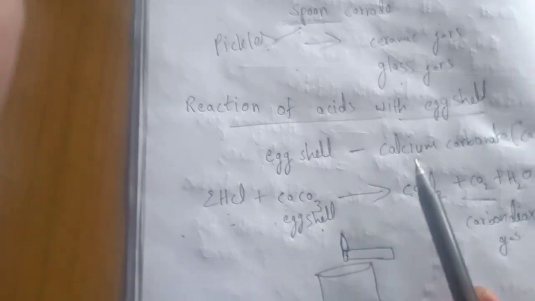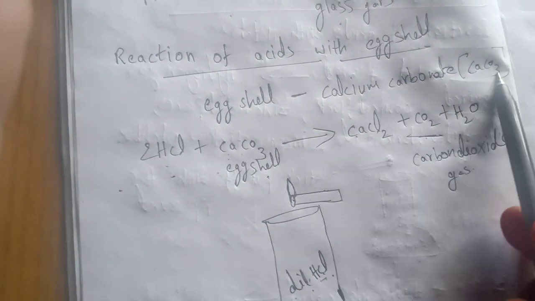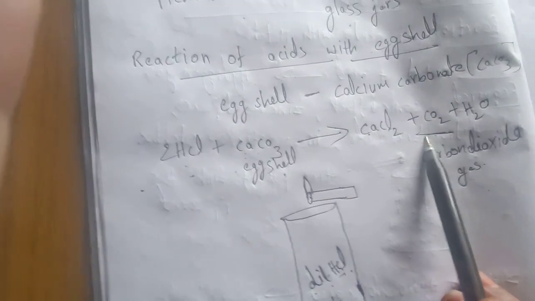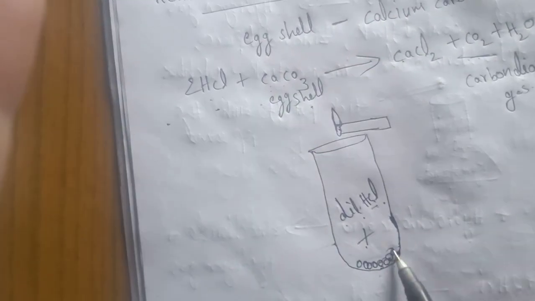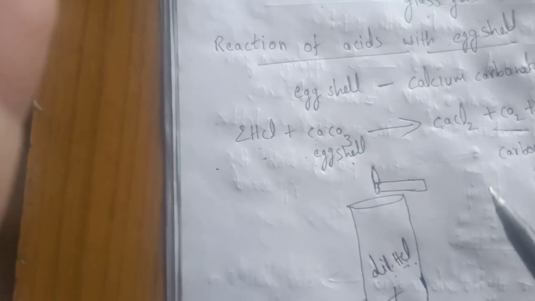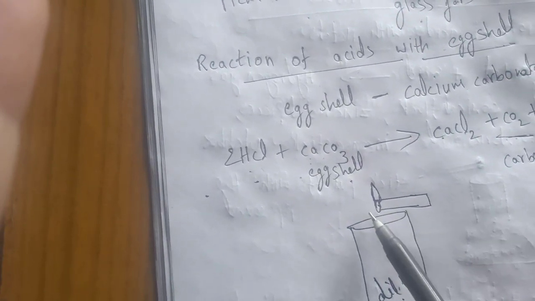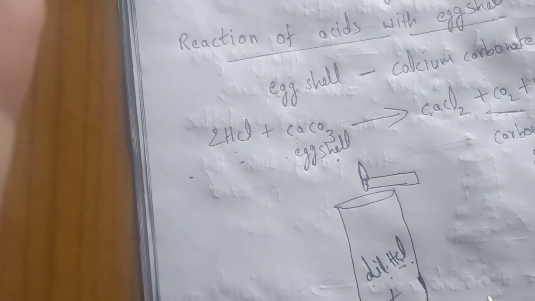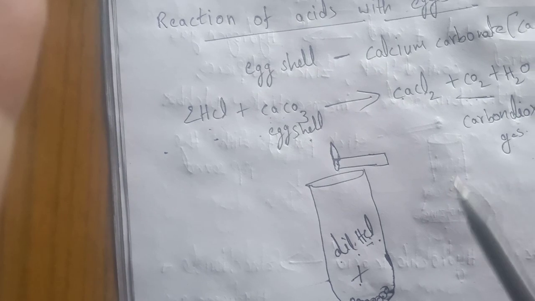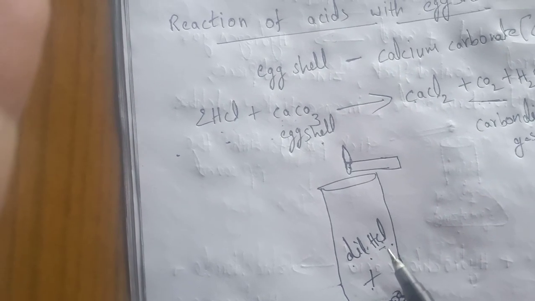Reaction of acid with eggshell. Eggshell means calcium carbonate. Acid on reaction with eggshell releases carbon dioxide gas. How can we prove this? In a test tube take the crushed eggshell, add hydrochloric acid or sulfuric acid, and put the lighting matchstick at the mouth of the test tube. After some time it puts off. It confirms the release of carbon dioxide on reaction of acid with eggshell.